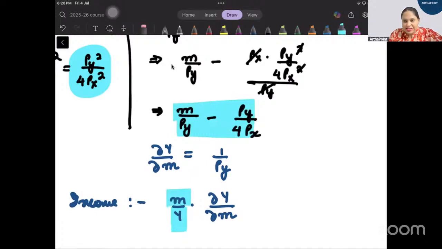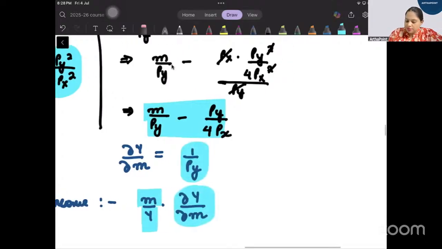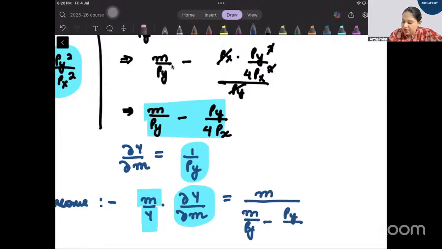M will remain as it is. In place of del y by del m, substitute this value and get the answer. M divided by m by py minus py by 4px, into 1 by py. I leave it to you to solve. Right, this will be the income elasticity of good y.